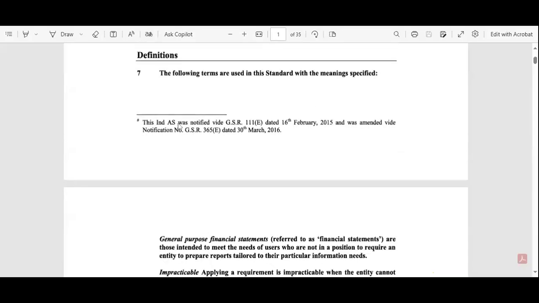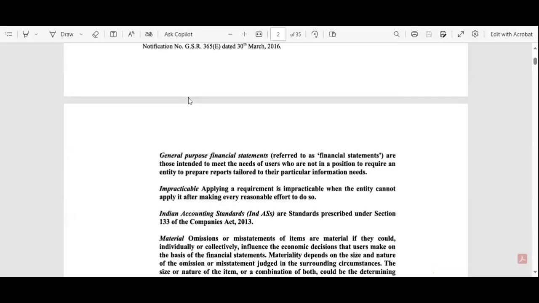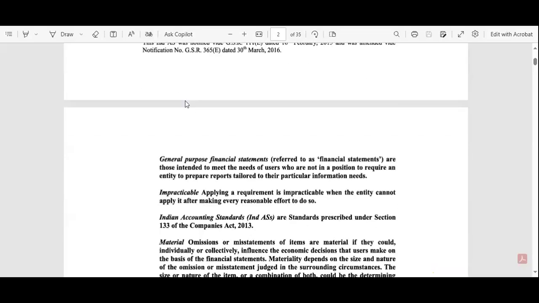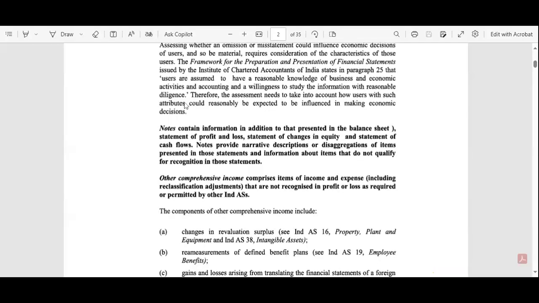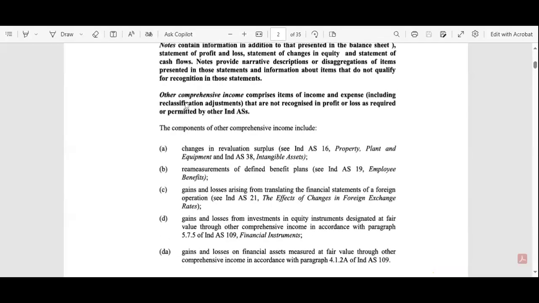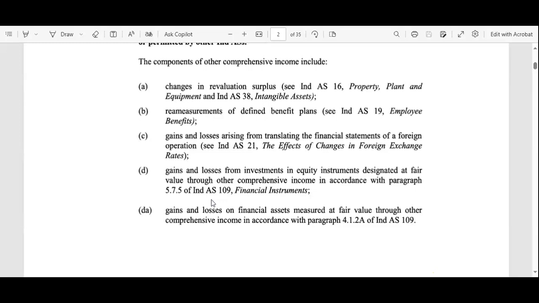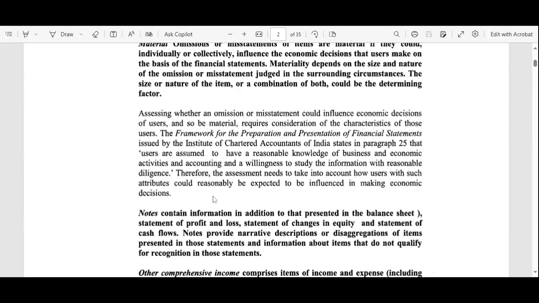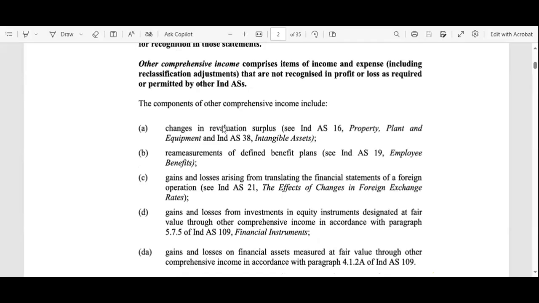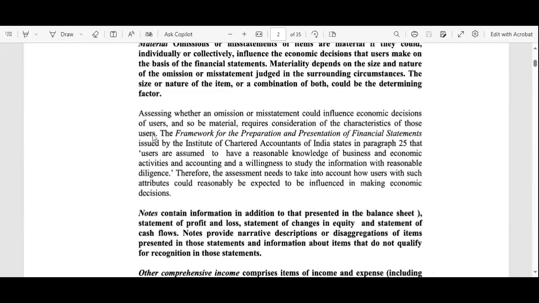Here some of the definitions are given of the different terms. If you see, guys, I enlarge the document for your understanding. Here the different definitions are given, for example the definition of the change in revaluation surplus, the gains and losses arising from, so all these things are included.